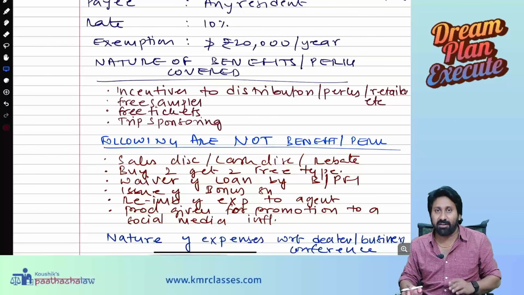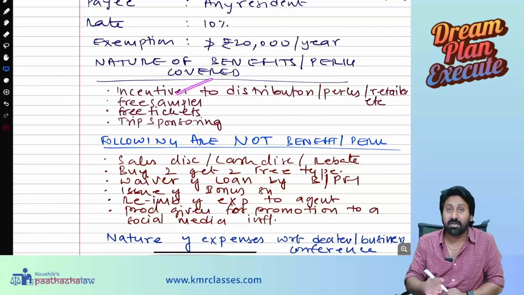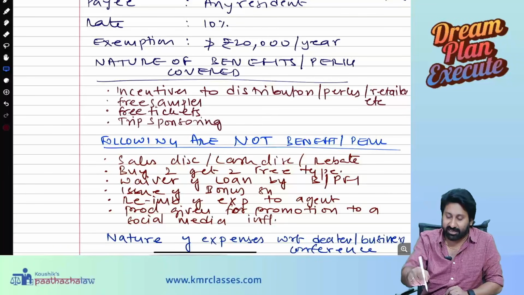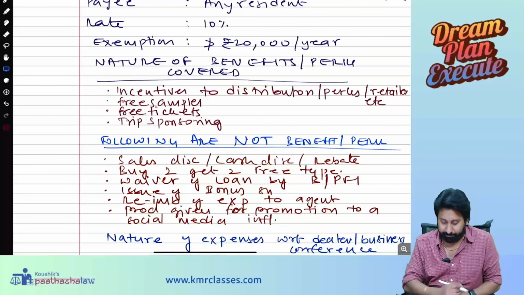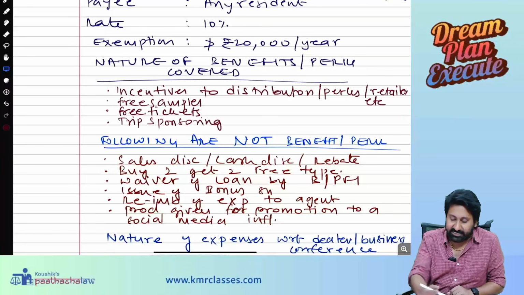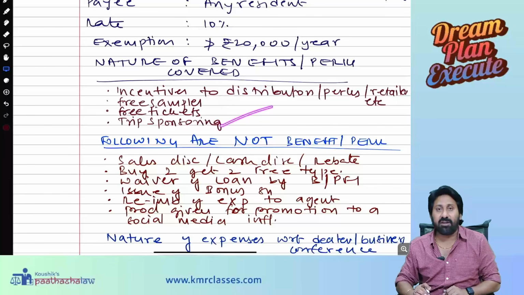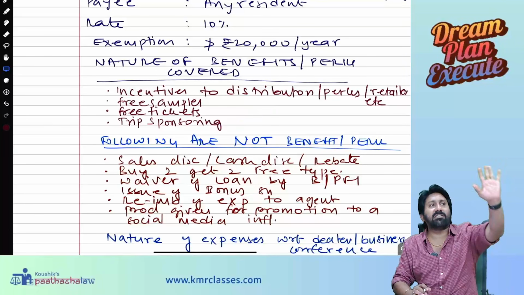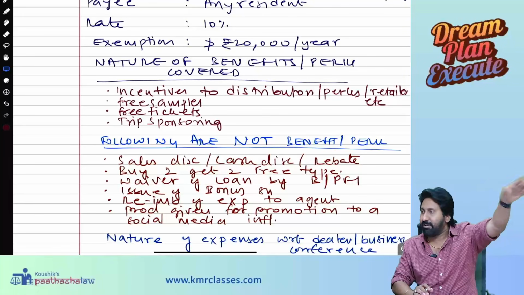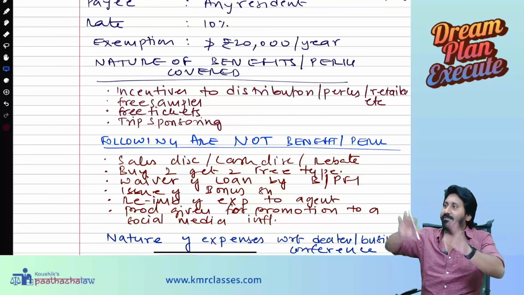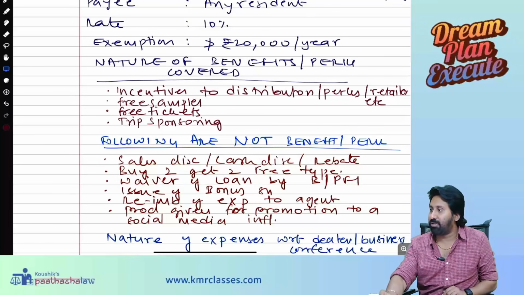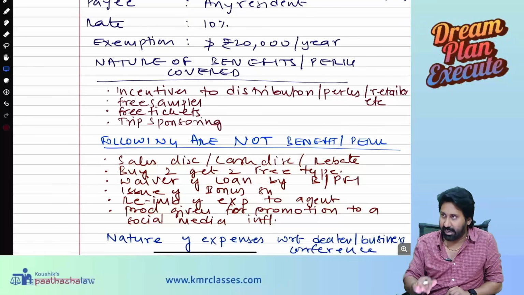Like that, if I give anything to distributors, etc., incentives, on that value you have to deduct TDS and pay. Next, free samples you are giving, free tickets you are giving. Trip sponsoring, free tickets means flight tickets, 50,000 rupees or 1 lakh rupees, free, you need not do. So I am only giving you the perquisite. So many companies will give to their customers, to their dealers, like that.